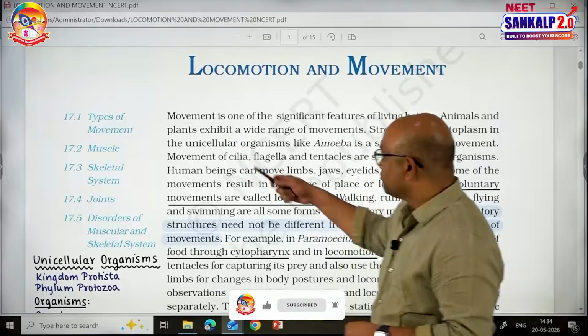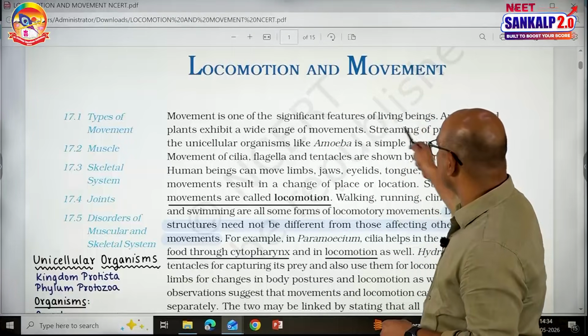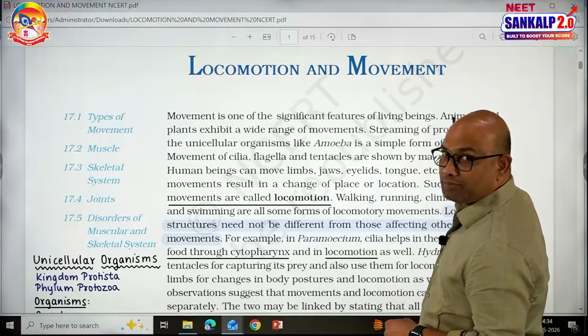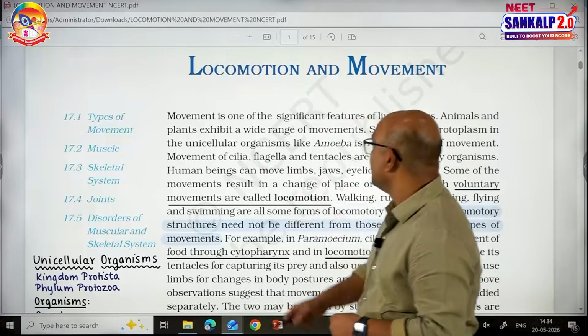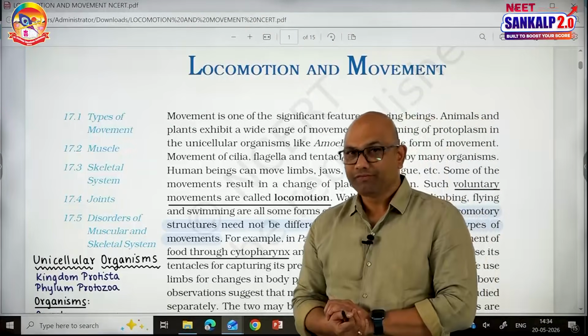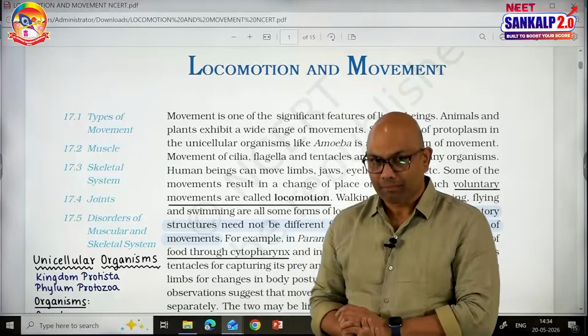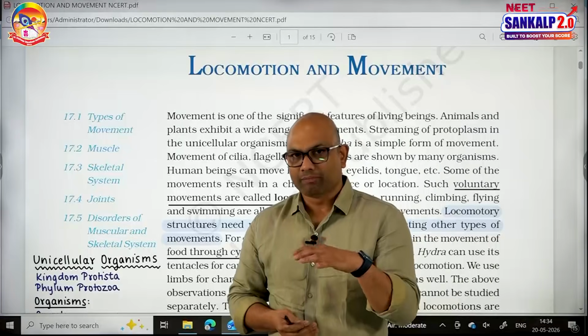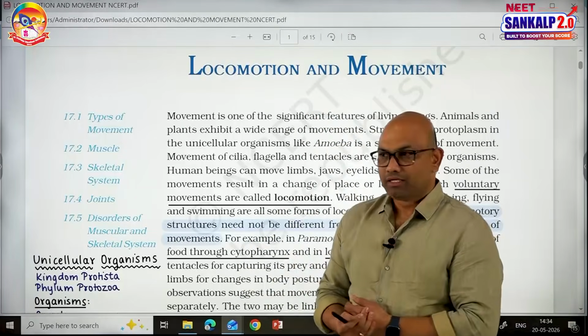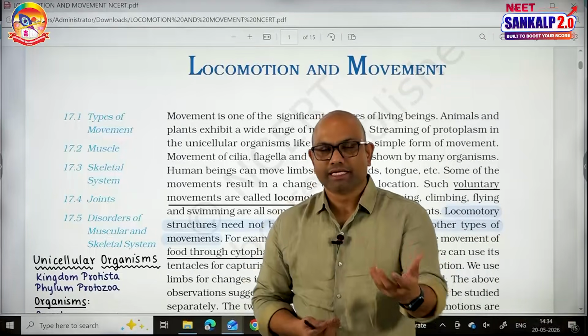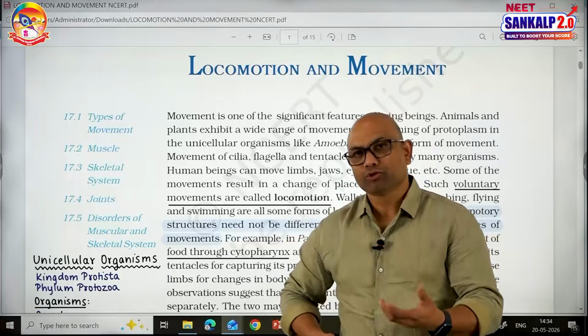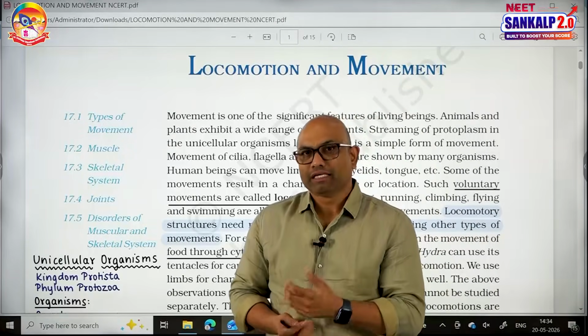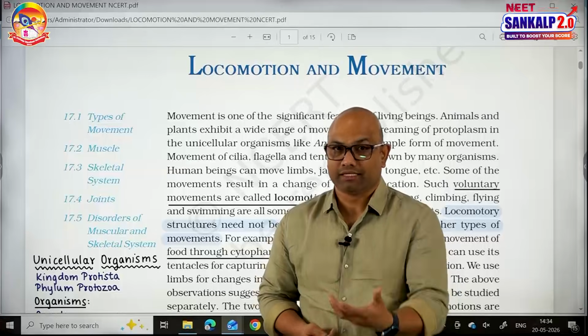See, the first point here is movement is one of the significant features of living beings. Both animals and plants exhibit a wide range of movements. For example, if you take unicellular organisms like amoeba, amoeba can move with the help of pseudopodium, which is caused by the streaming of protoplasm. Paramecium shows ciliary movement. Euglena shows flagellar movement. Even the hydra shows the movement of tentacles.